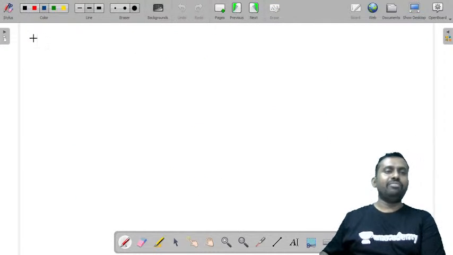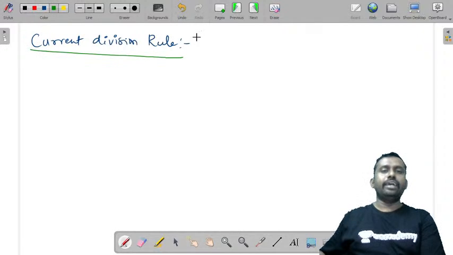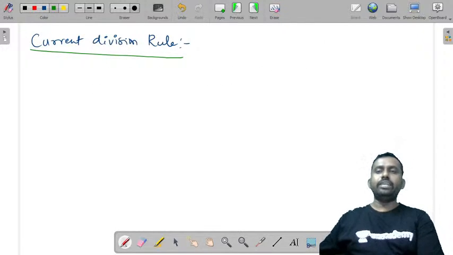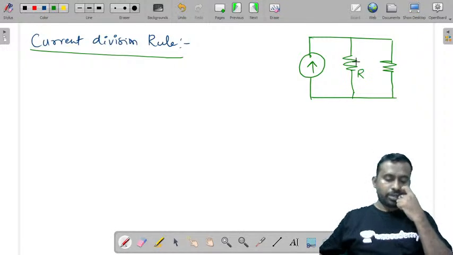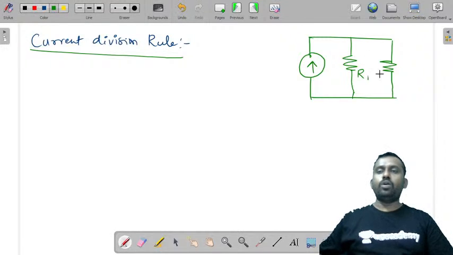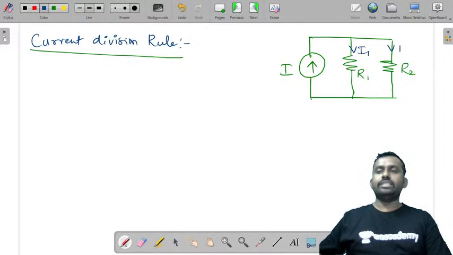Similarly, you also have current division rule. Although I'll not derive it, I'll just tell you current division rule, what is the importance of it and why we are using it. Let us say you have a circuit like this. I'm taking a current source directly. You can either take a voltage source, and this is a two resistors parallel circuit. We'll discuss how the resistors in series and parallel and how to find the equivalent resistance also. Now this is I1 and this is I2.